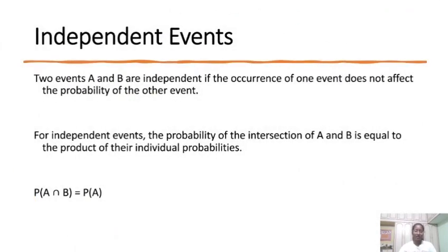Independent events. Two events A and B are independent if the occurrence of one event does not affect the probability of the other event. For independent events, the probability of the intersection of A and B is equal to the product of their individual probabilities.